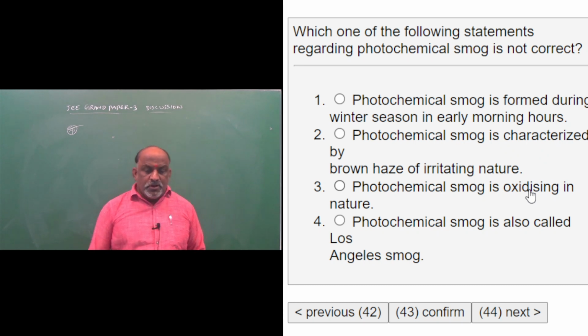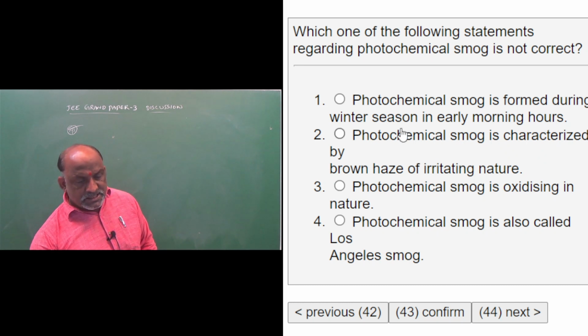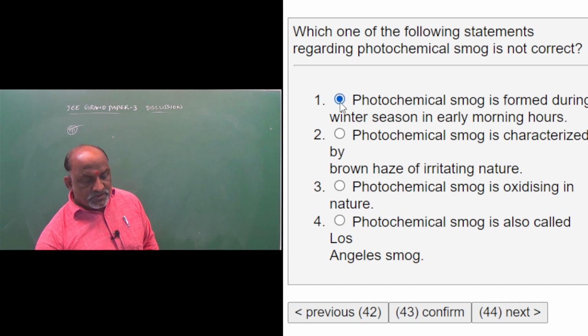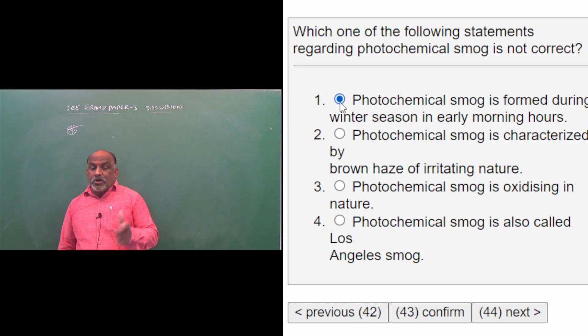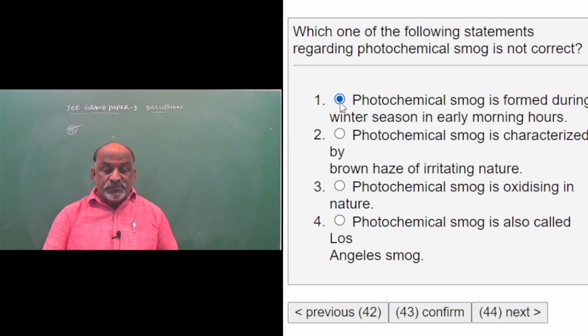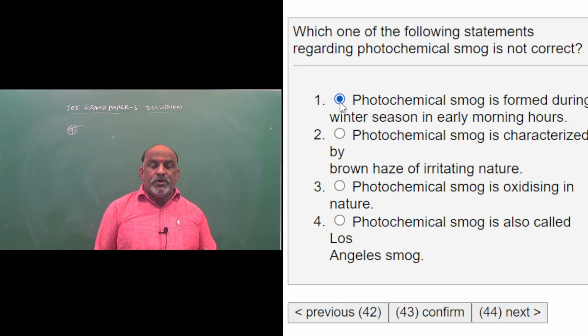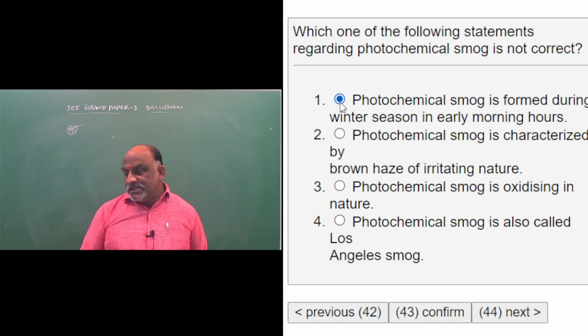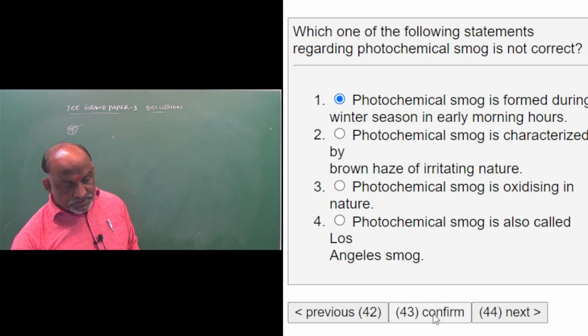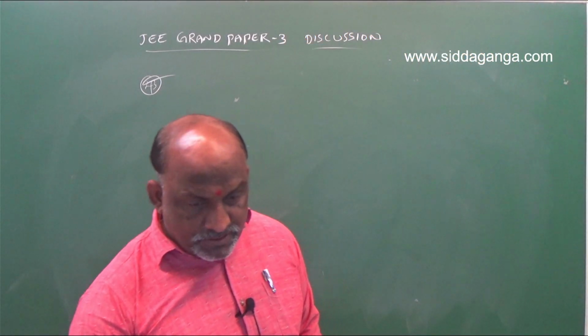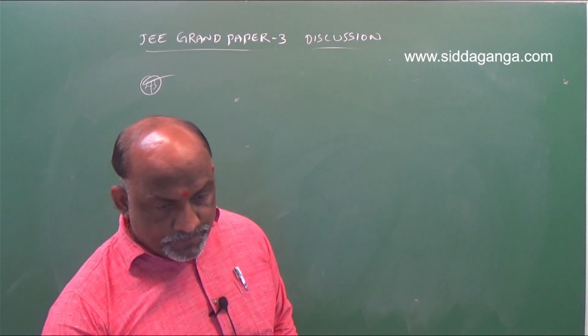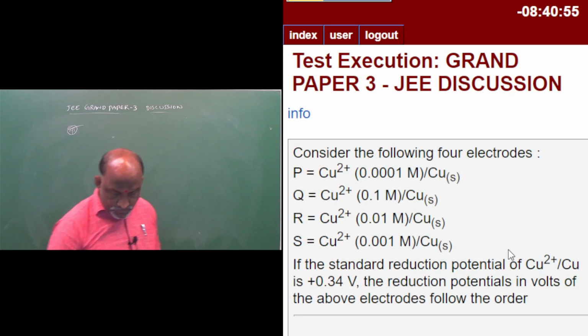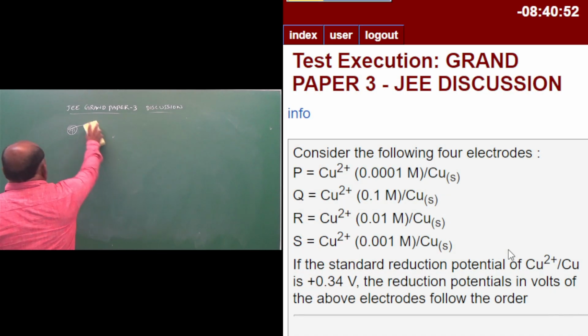This is simple. Photochemical smog is formed during winter season in early morning is a wrong statement, because that is classical smog. Classical smog is formed during winter seasons in early morning hours. Clear? Not photochemical smog. So the first statement is incorrect regarding photochemical smog. I hope you understood. Next one, question number 44. Simple question.